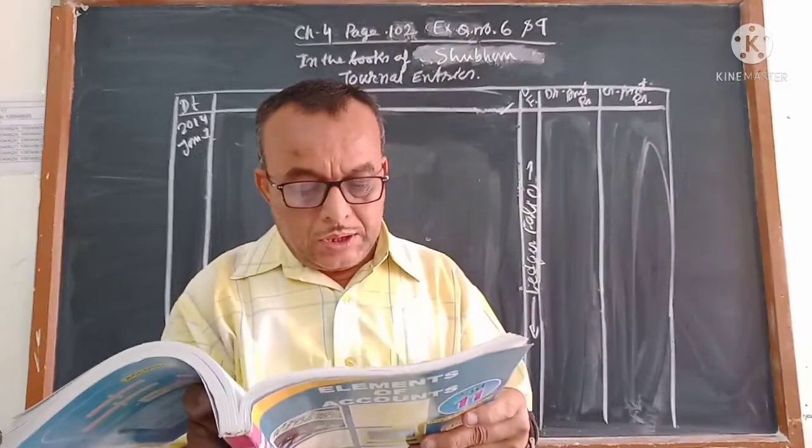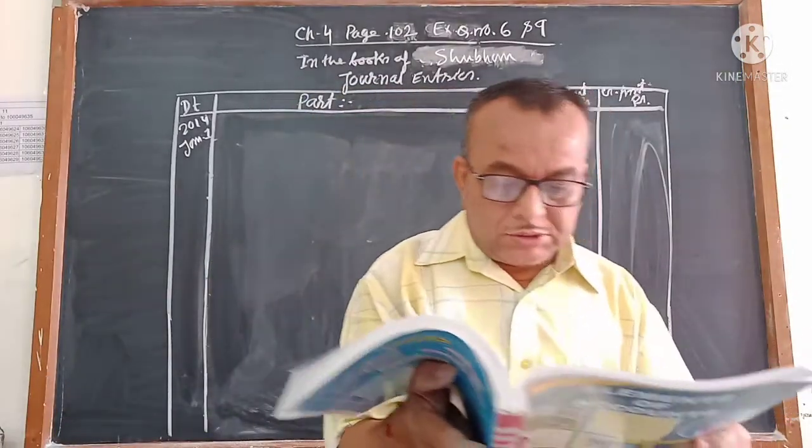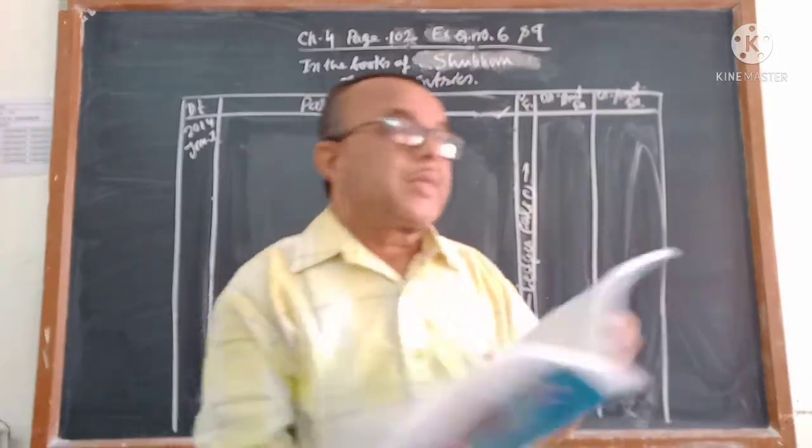Who? Shubham. What did he give? Goods, cash, furniture, debtors, all are assets.